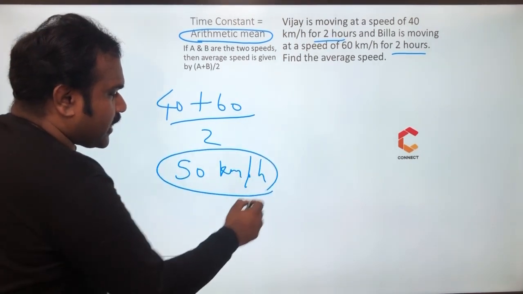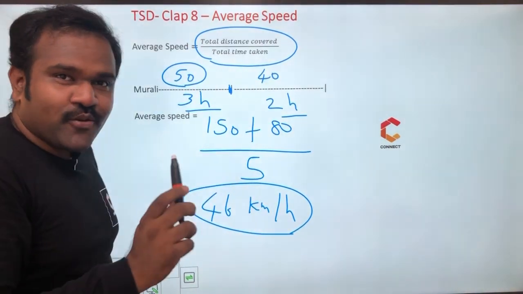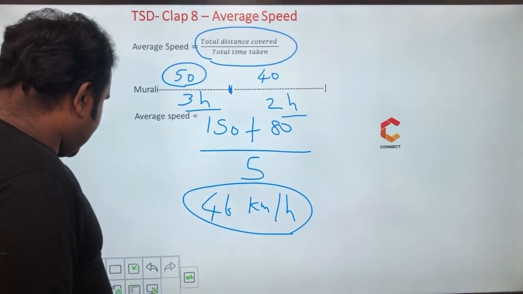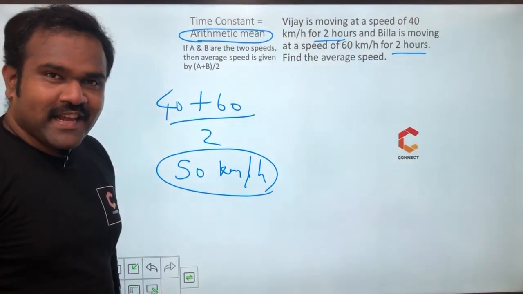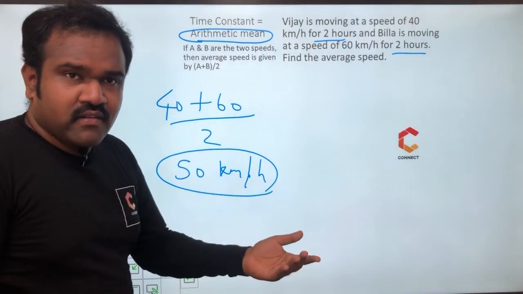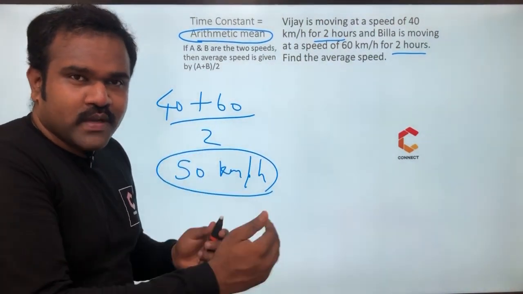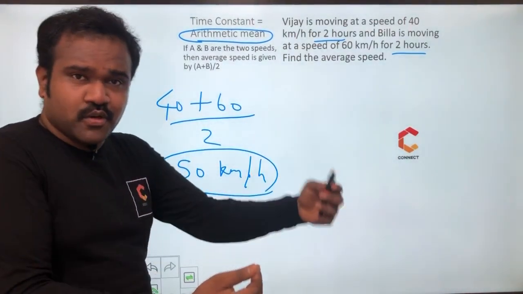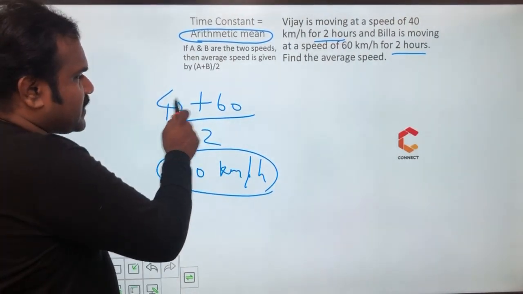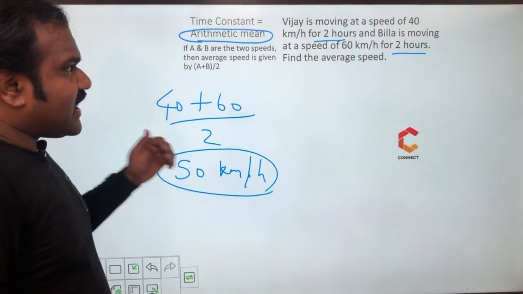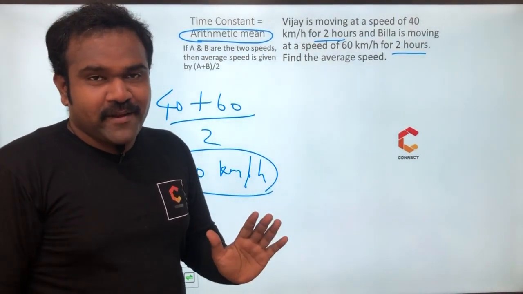I need not go for calculating the total distance covered by total time taken. I need not do all these things. If time is constant, directly I can go by taking the arithmetic mean. Are you clear guys? If 3 speeds are given, for Vijay alone 3 speeds are given. Vijay is traveling at 40 km per hour for 2 hours, another 60 km per hour for another 2 hours and 80 for another 2 hours. Means if 3 speeds are given, then A plus B plus C by 3. Just take the arithmetic mean of whatever speeds are given in case time is constant. Keep it in mind.